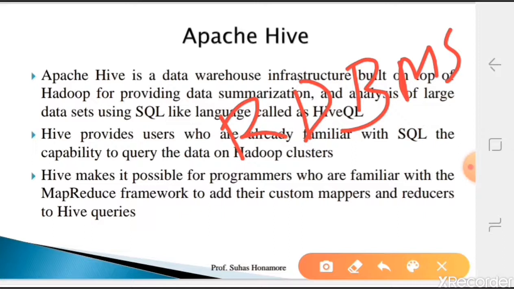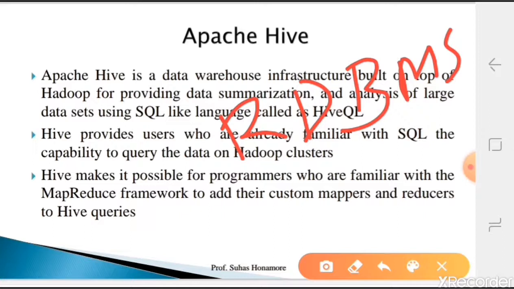But when people started to use Facebook, they started to add more and more features, like adding images, tagging, all those things. So it requires a huge amount of database, and those kinds of things could not be managed in terms of RDBMS.